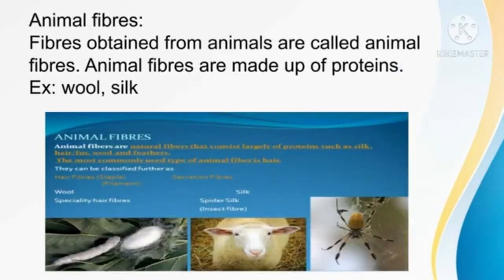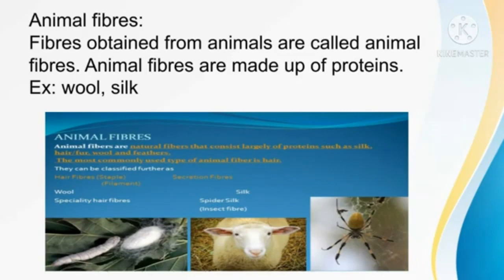Next one, animal fibers. Fibers obtained from animals are called animal fibers. Animal fibers are made up of protein. Animal fibers are obtained from animals.